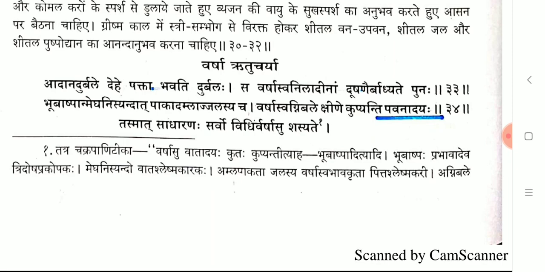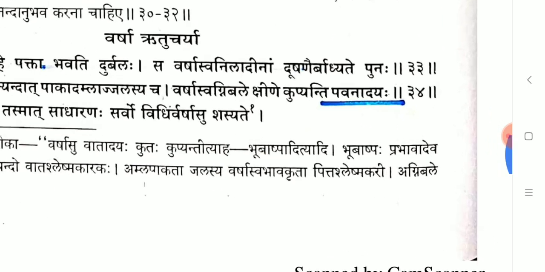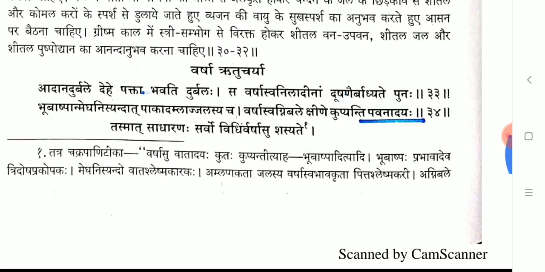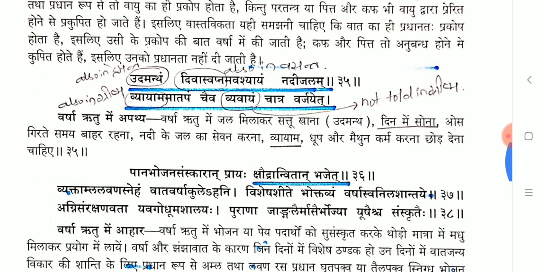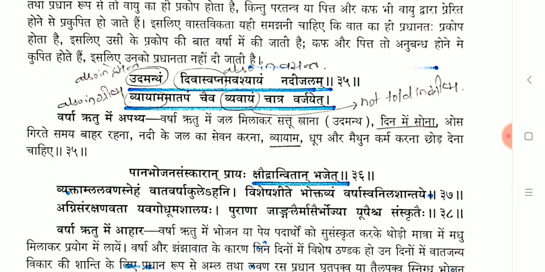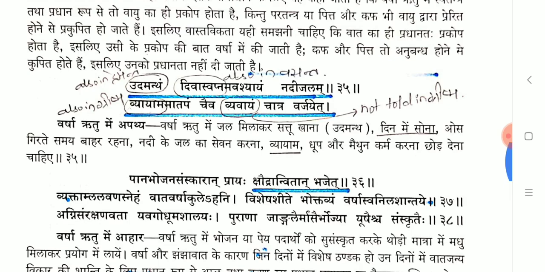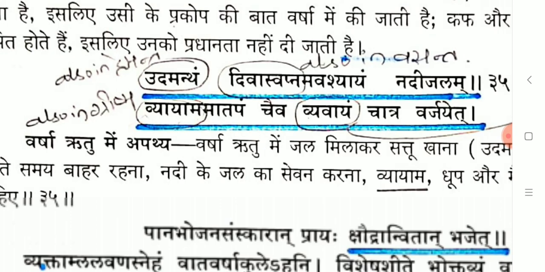In Varsha Ritu, the peculiar character is Pavanadayaha. Pavanadaya is an important lakshana which needs to be remembered for the exam on Varsha Ritu. In Varsha Ritu Apatya, we'll see here again: Udamantha, which you saw in Hemanta Ritu, Divasvapna also here and in Vasanta Ritu, Vyayama also in Grishma Ritu Apatya. And Vyavaya is specially indicated here.